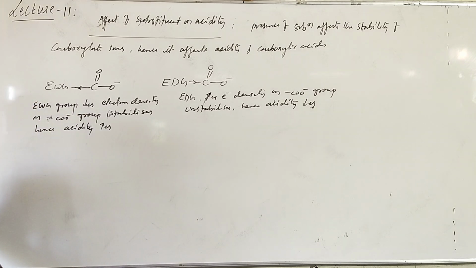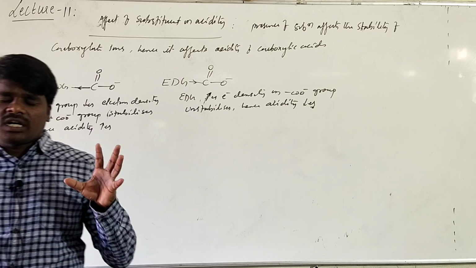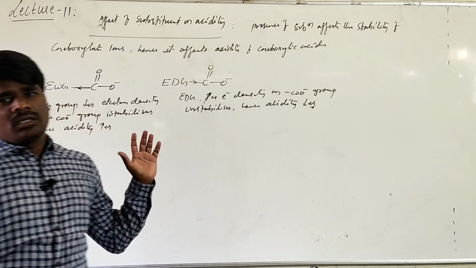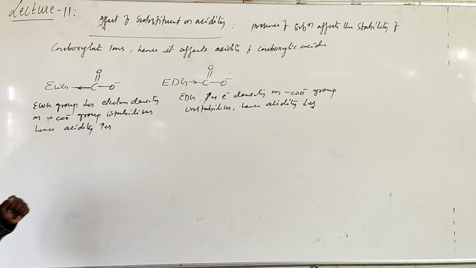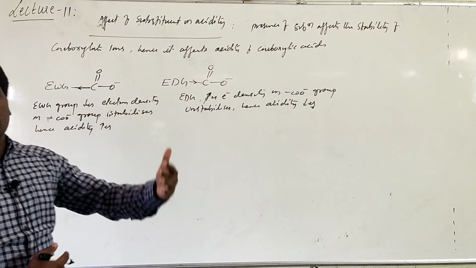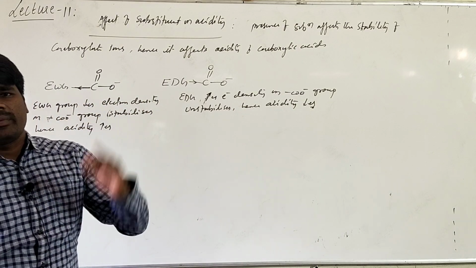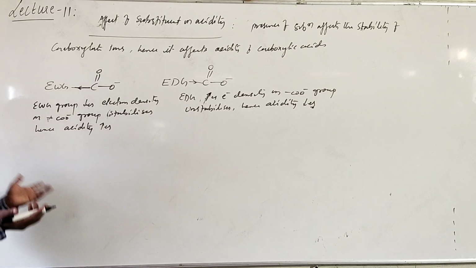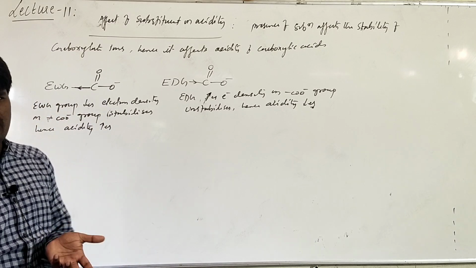The acidic nature of carboxylic acid will be directly proportional to the stability of the carboxylate ion. If the resultant carboxylate ion is more stable, the carboxylic acid will be more acidic. Basically, since electron withdrawing groups withdraw the electrons from the carboxylate ion, they stabilize it. Electron donating groups will increase the electron density on the carboxylate ion and make it unstable, so the acidic strength decreases. You might have already studied the different minus I groups and the different minus M groups.